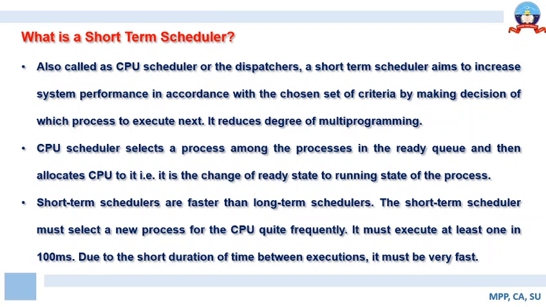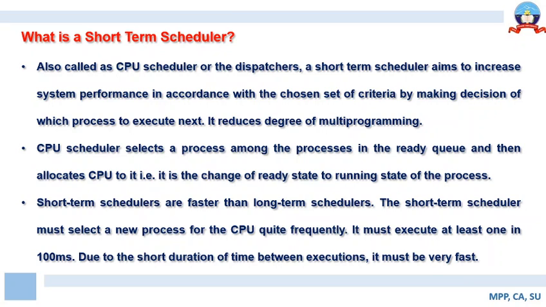Now short-term schedulers are faster than long-term schedulers. Definitely. The short-term scheduler must select a new process for the CPU quite frequently, so it must execute at least once in 100 milliseconds. It's a common understanding that due to the short duration of time between executions, it must be very fast. So just see.